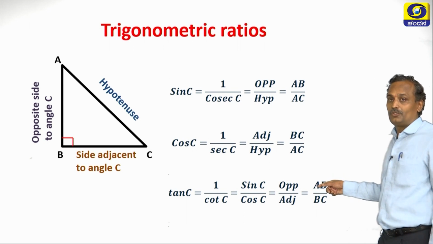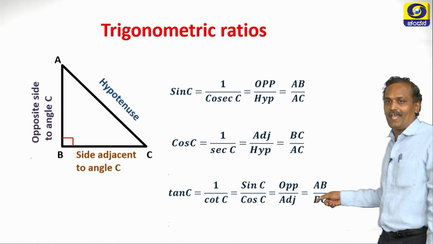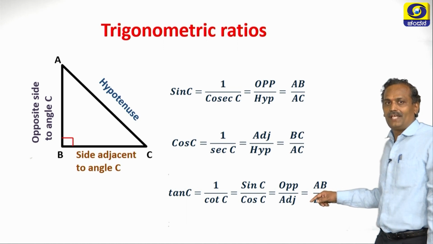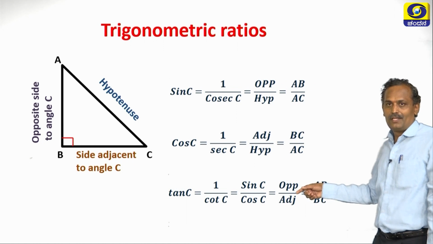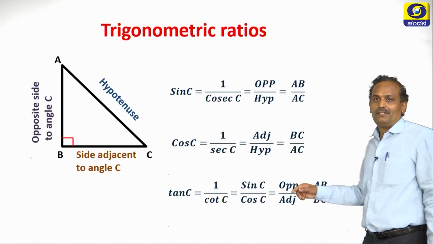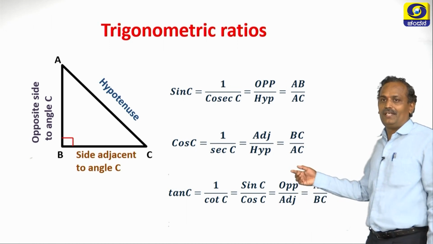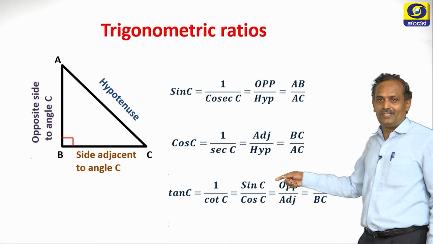So, AB is the opposite side of angle C and BC is the adjacent side of angle C. So, we can take tan C as sin C by cos C. So, tan and cot, they are inverse to each other. Therefore, tan C is 1 by cot C. So, cot C, we can define it as cos C by sin C.